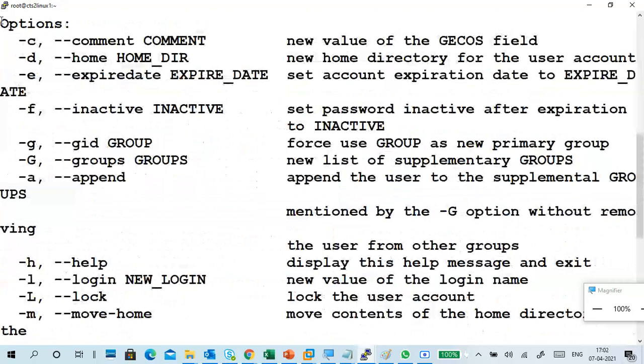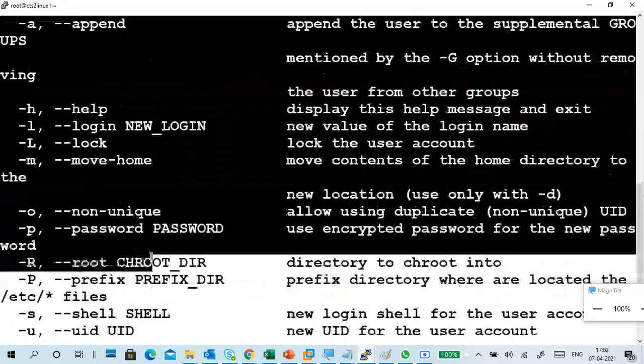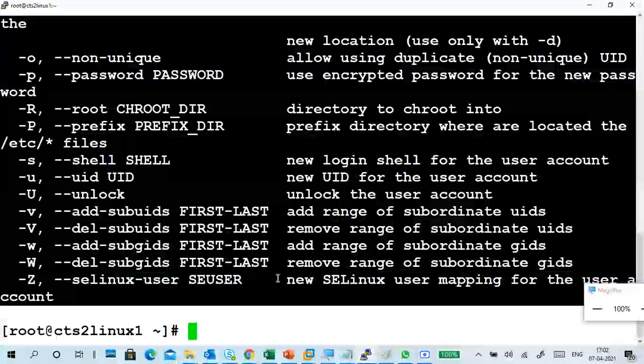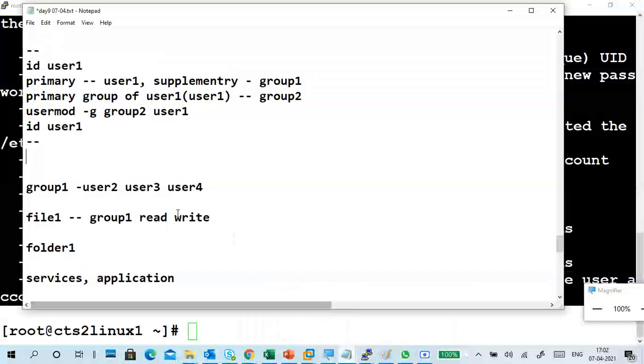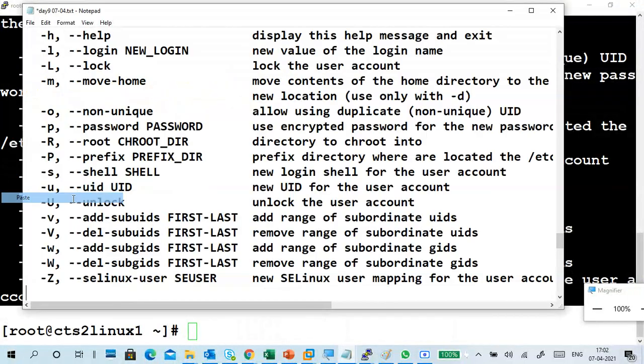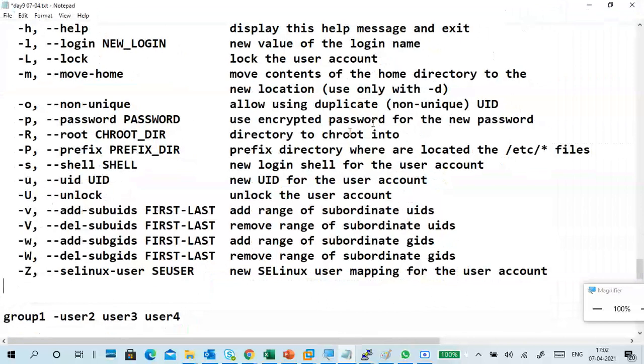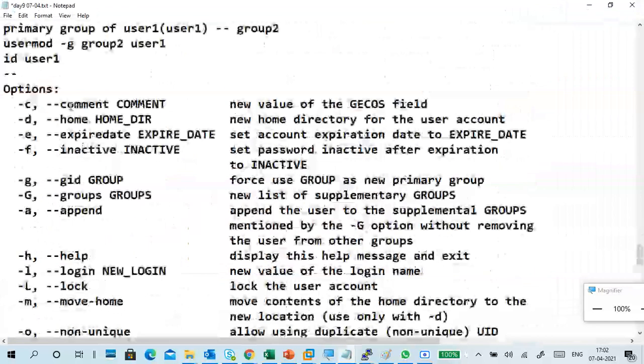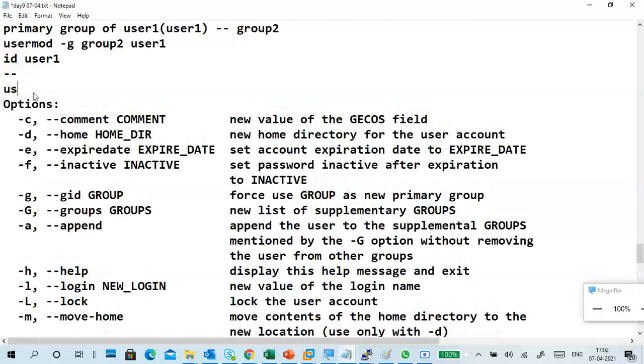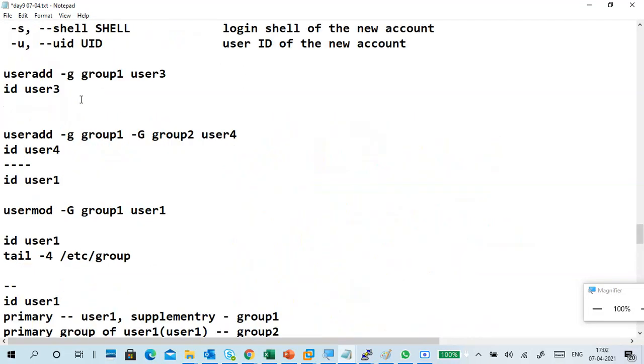Okay, so what I will do in options, I'm copying all options, don't worry. I removed a lot of options in the usermod options. You can use hyphen help, you'll get a lot of things.